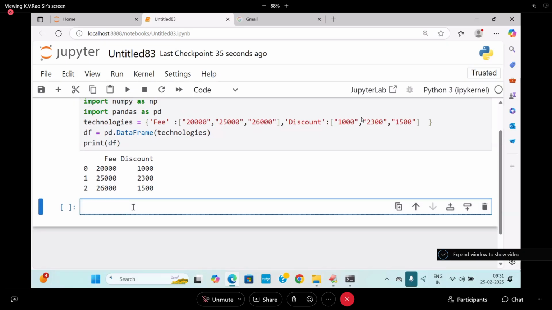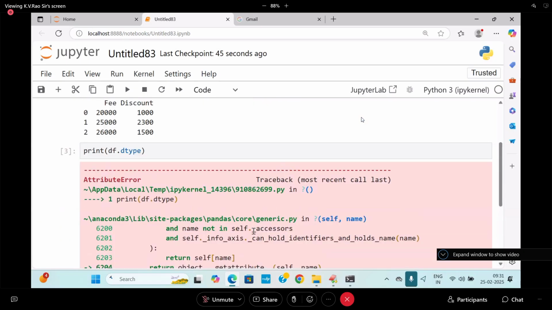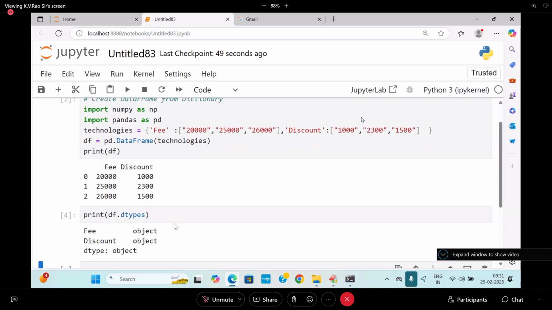If you want to get its types also, print of df.dtypes. I'm writing df.dtypes, because multiple columns are there, whose types will be printed. Fees is which type? Object type. Discount is taken as what? Object type. So why do I need to go for this casting?